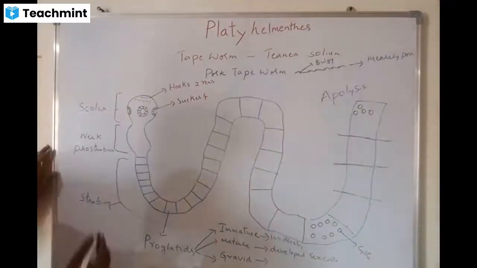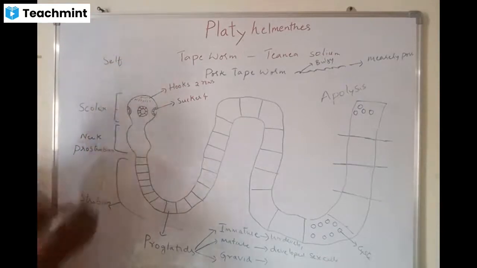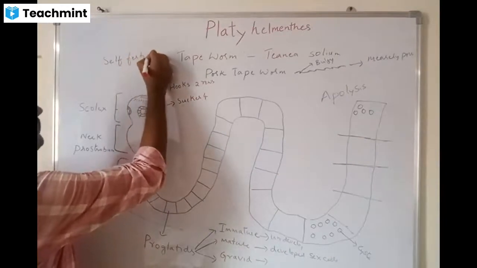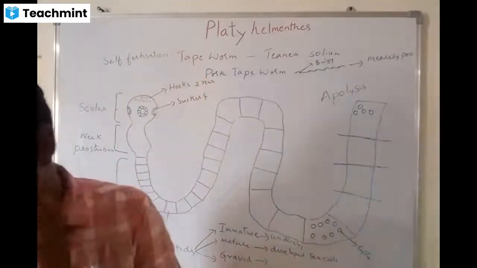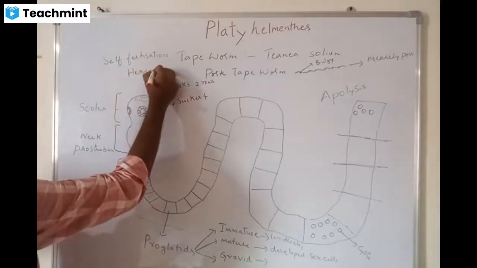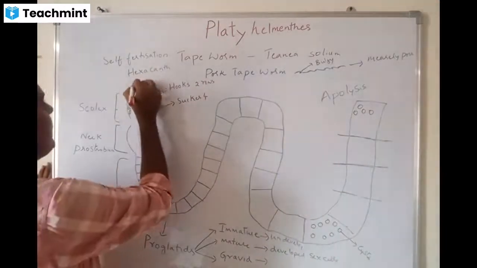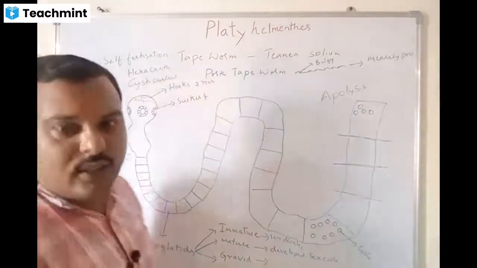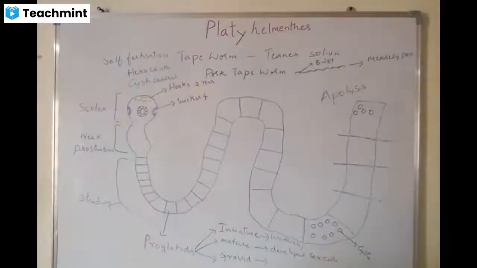And the fertilization is self-fertilization. They have two important larval stages, the onchosphere larval stage and Cysticercus. These are the two important larval stages of Taenia solium. This is all about Taenia solium. Let us see